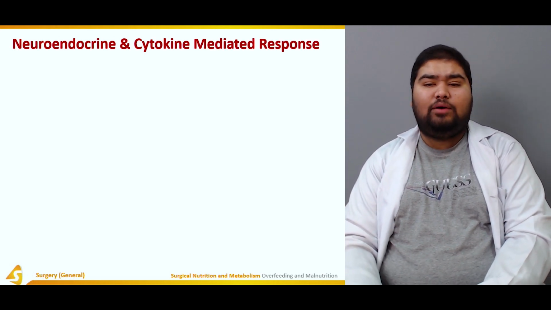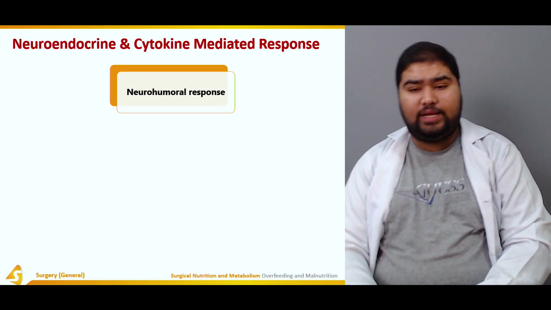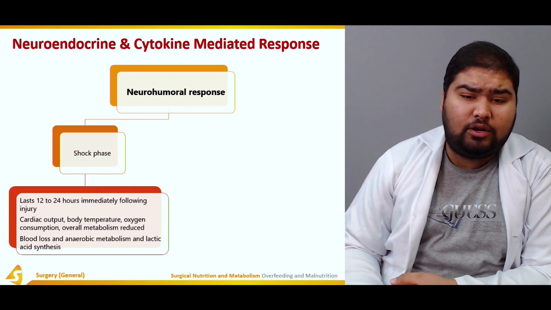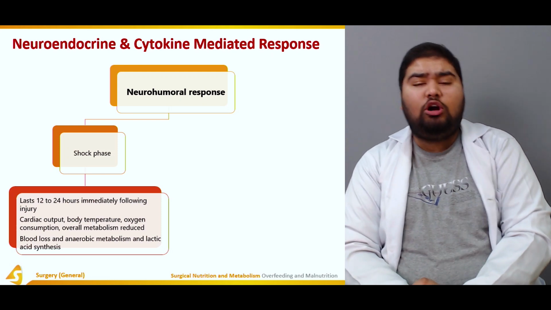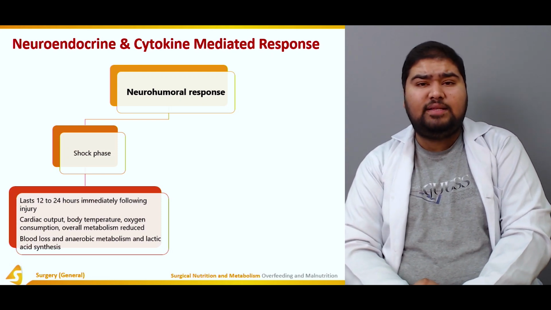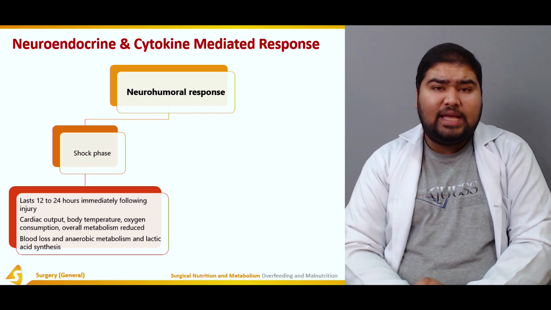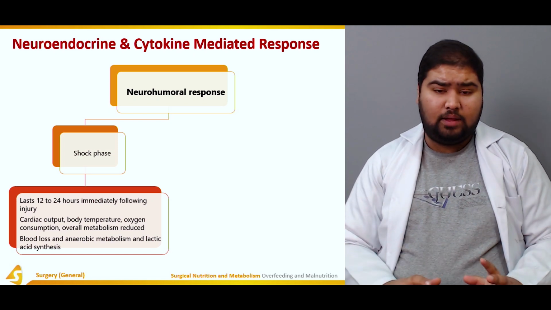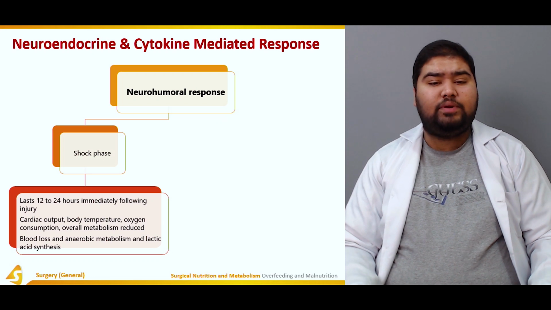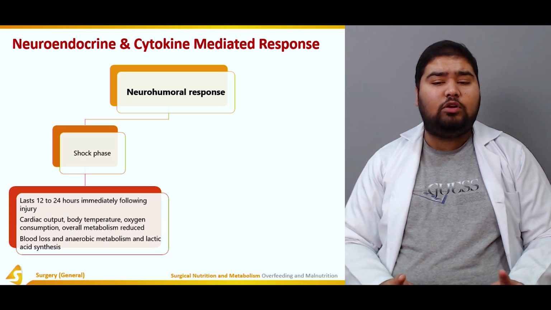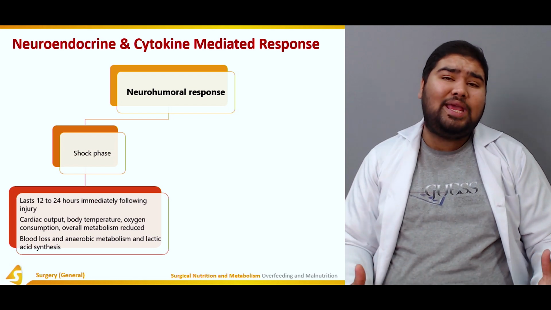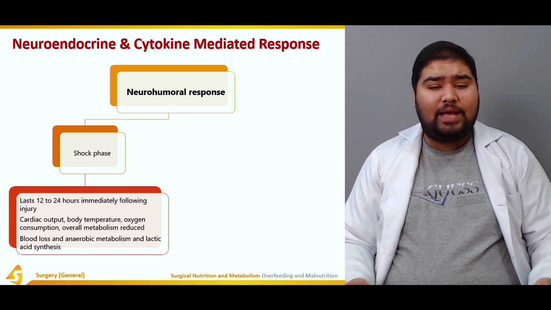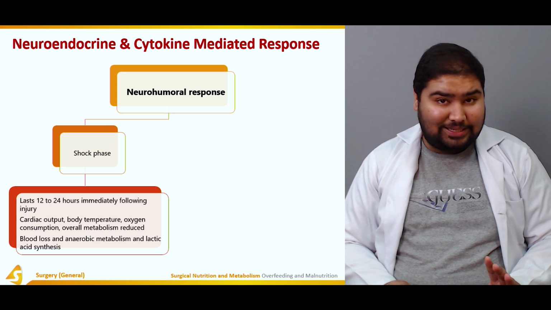Now, let's talk about the responses to stress. We have a neurohumoral response. There are two phases of this neurohumoral response. First of all, we have a shock phase. This is a short-lived phase, the shock phase or the ebb phase. It lasts about 12 to 24 hours, immediately following the injury. The cardiac output, the body temperature, the oxygen consumption, and the overall metabolism are reduced. So energy is being conserved in the ebb phase. Blood loss, anaerobic metabolism, and lactic acid synthesis occur.